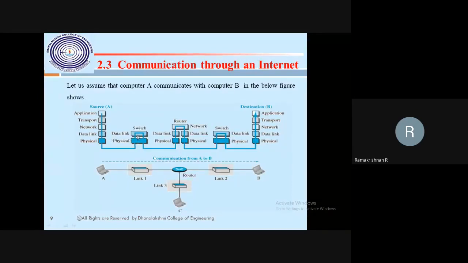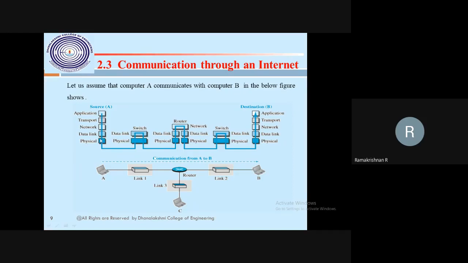The physical layer and data link layer, the switch is connected. This is the transmission media, maybe wired media or wireless media. The transmission media is established so that the switch just forwards the packet only. There is no specified protocol running there. But when I come here, the network layer has the specified protocol, then application and transport also have specified protocols. We have to go through each of them, and that's what I said last class.